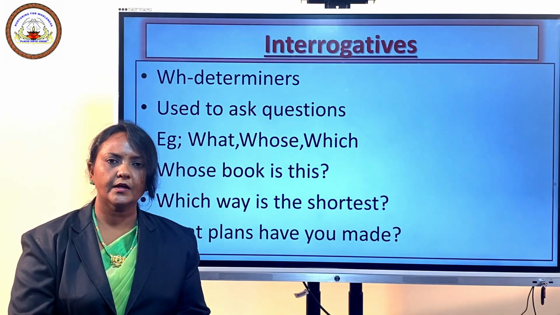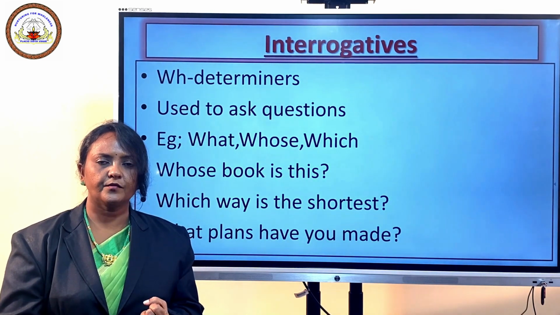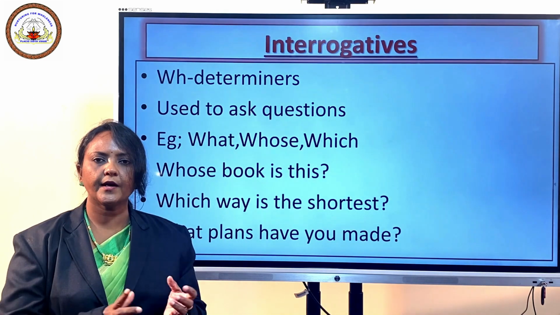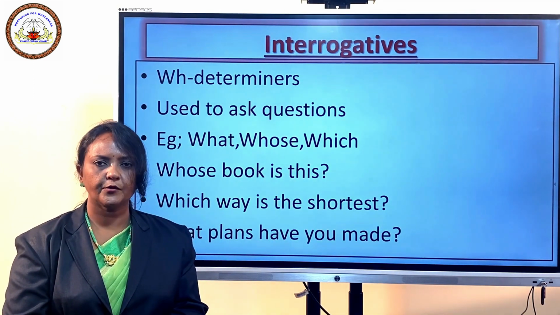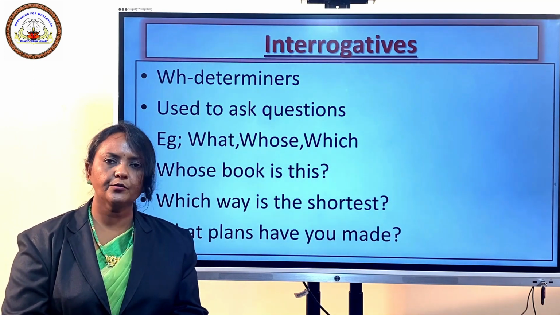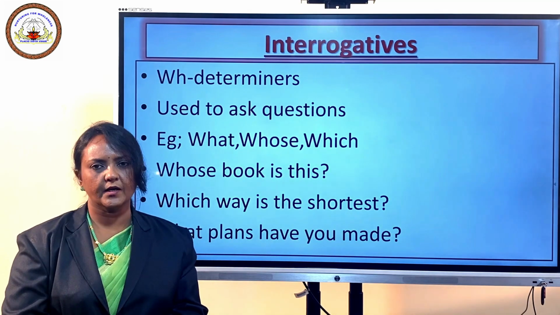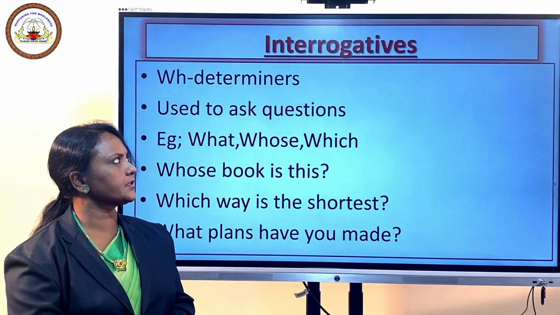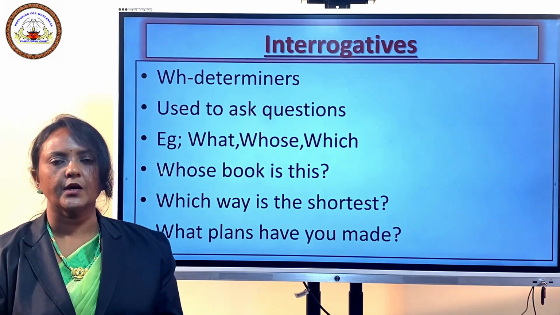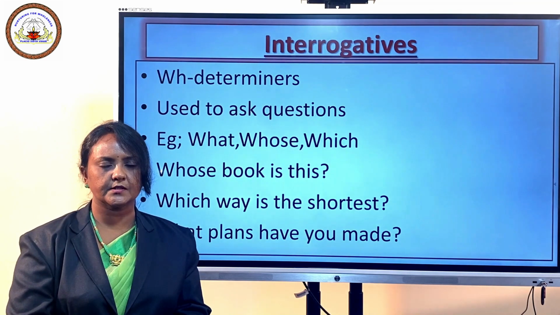So now we have learnt about quantifiers. We learned in detail various usages of many, much, few, little, a few, a little, and also we learnt about distributives and also we learnt about interrogatives. With that, we have come to the end of central determiners.